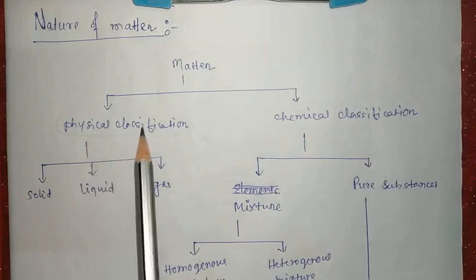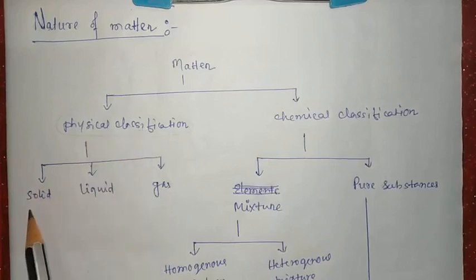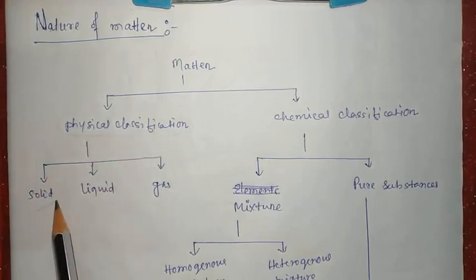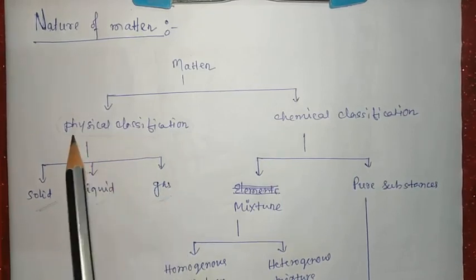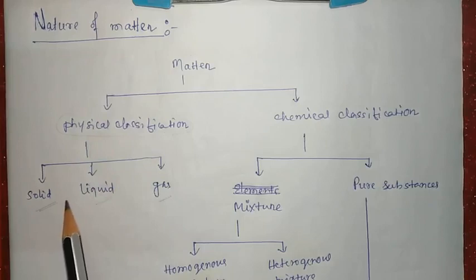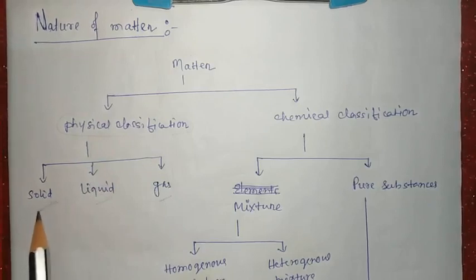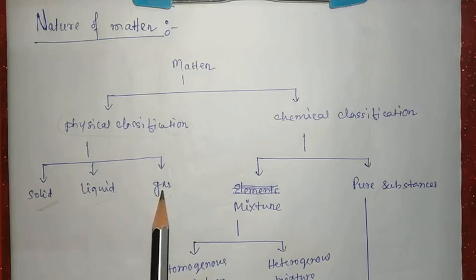On the basis of physical classification, matters are classified into how many types? Three different types: solid, liquid and gas. This is the physical classification of matter. So what are the differences between these three states of matter?